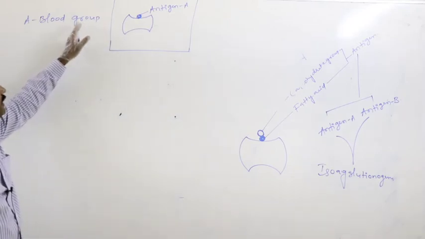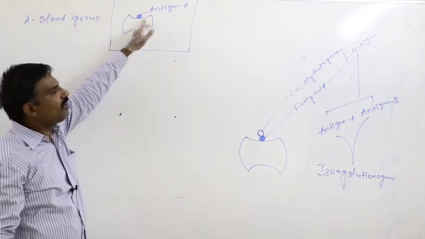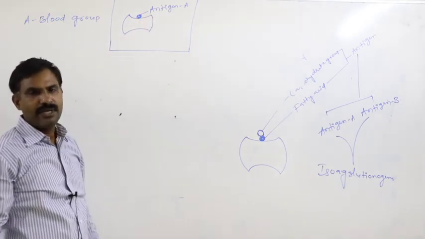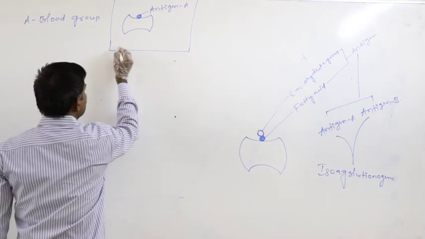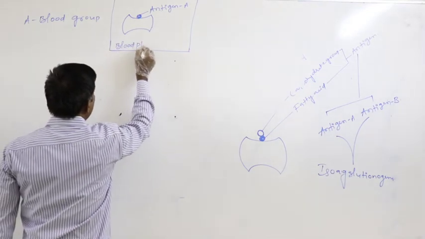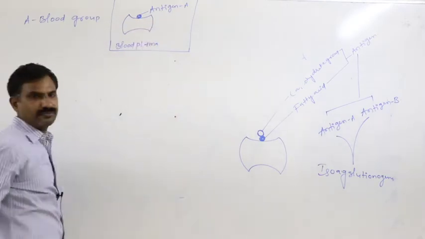Definitely in an A blood grouped person, on the surface membrane of the RBC, antigen A is present. Then in blood plasma, this entire is the blood plasma,